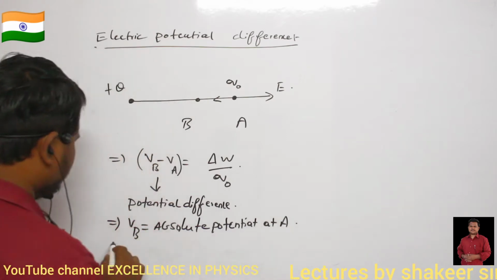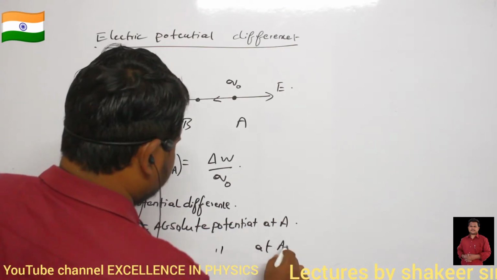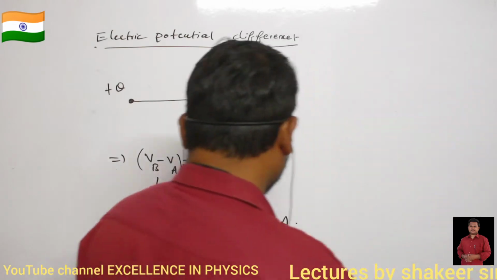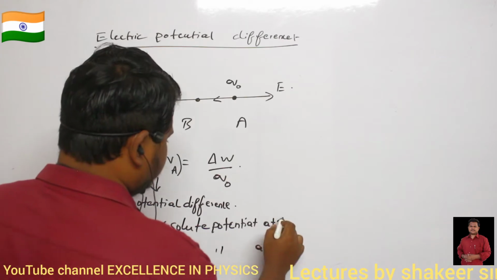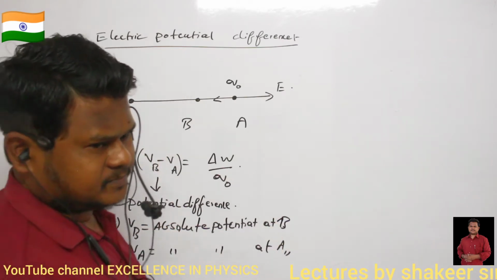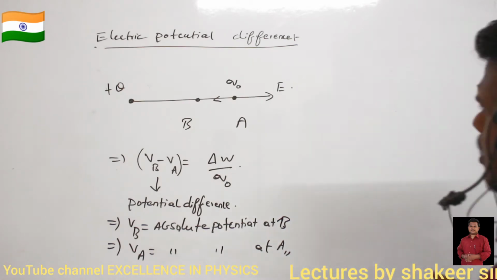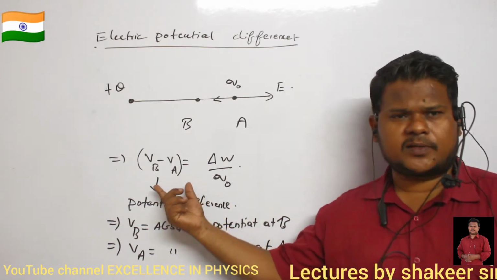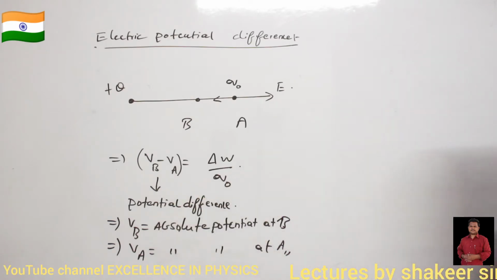Clear? Similarly, VA means the absolute potential at point A. Clear? What does absolute potential mean? Absolute potential means the amount of work done to move a charge from infinity up to this position. This is called absolute potential. And VB minus VA means the potential difference between these two points, A and B. Are you able to understand?